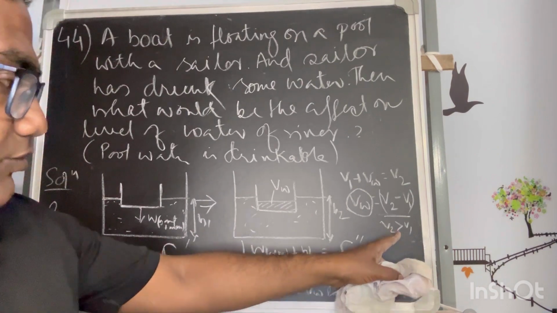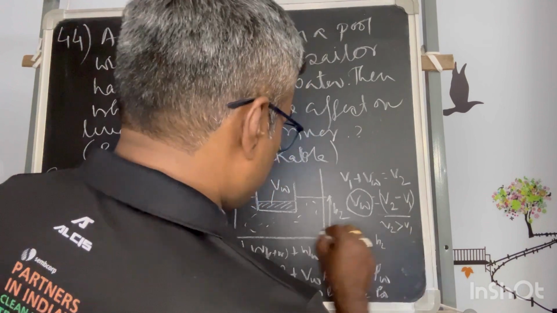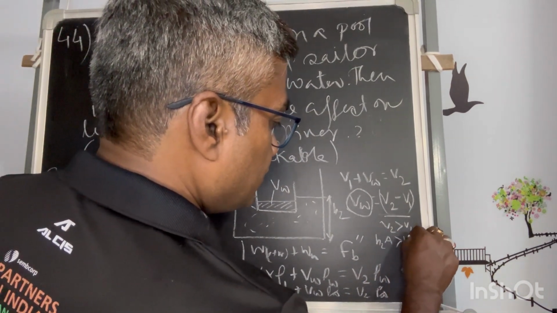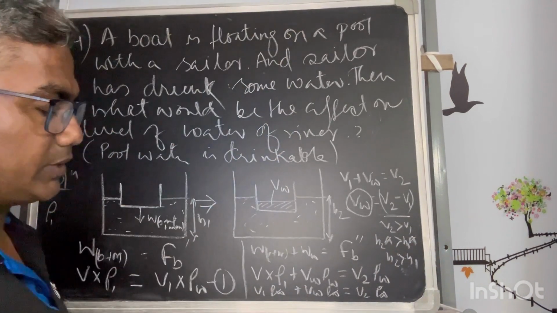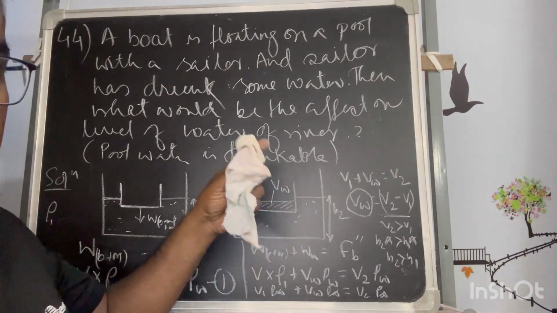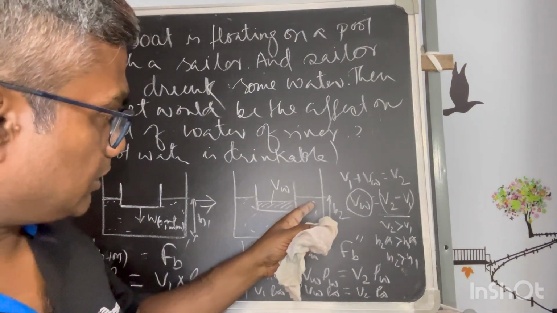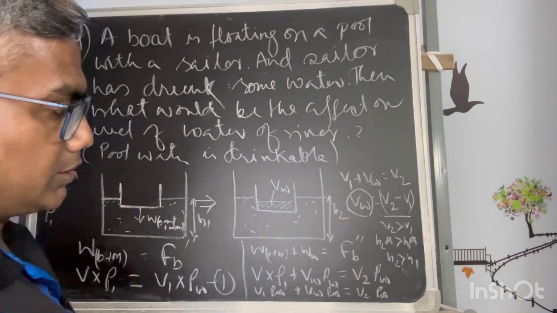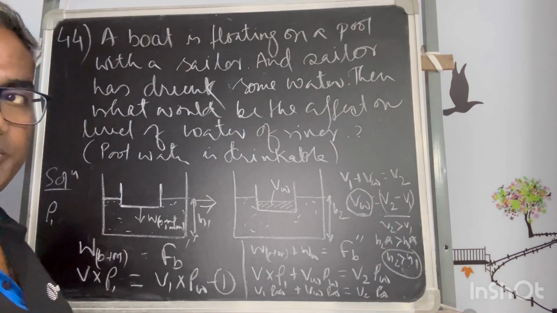For that V2 minus V1, there is definitely a height rise, because this cross section is A. If I multiply it with A, that will be H1 into A. So A will cancel, and H2 is more than H1. This can be established. That means for the second arrangement, when the person, passenger or sailor has drunk some water, the height of the surface will go high. But this has happened due to this water being taken.